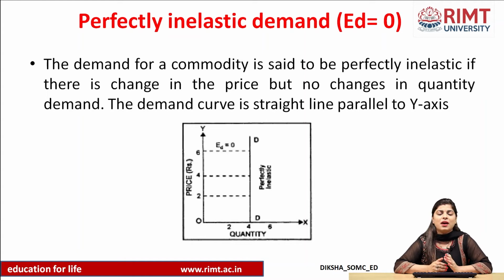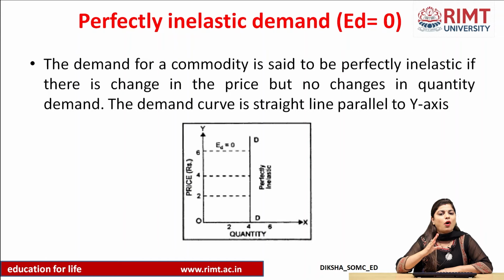Next, we will go to perfectly inelastic demand, where elasticity of demand will be 0. Here what happens is exactly the opposite of the previous one. In this type of elasticity of demand, the price of the commodity is changing. Price is increasing, price is decreasing, but quantity demanded does not change, it remains the same.